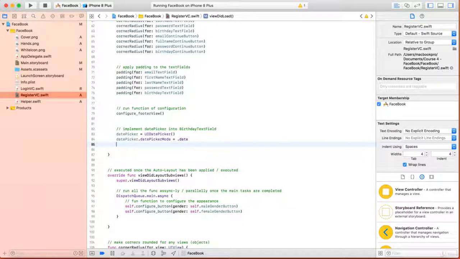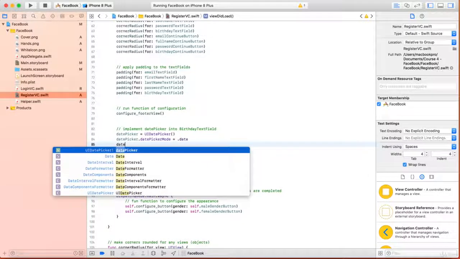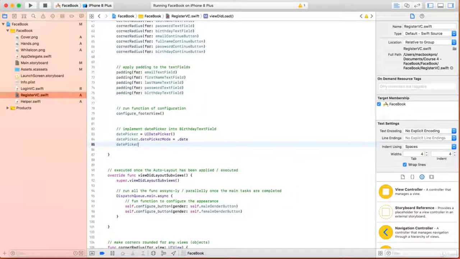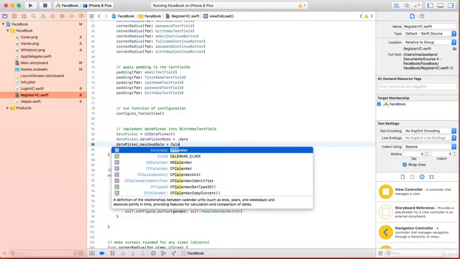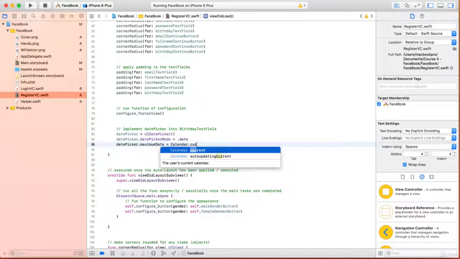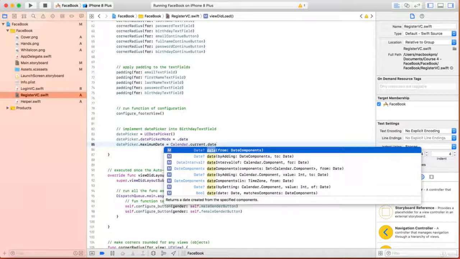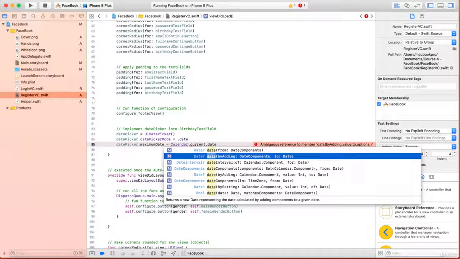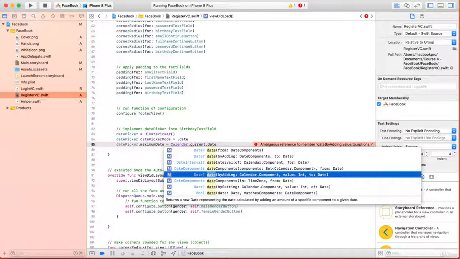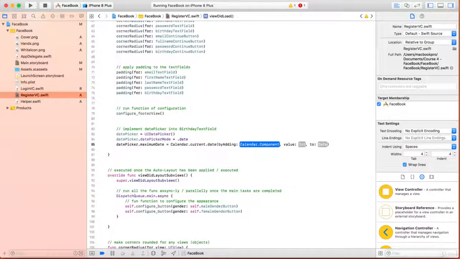Then we want to indicate the maximum date: datePicker.maximumDate equals Calendar.current.date by adding a value with the date. Here it will be value to date, that's the one. So by adding a year value of -5 to the current date.